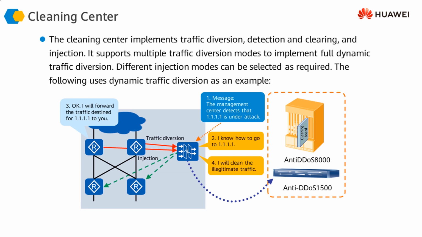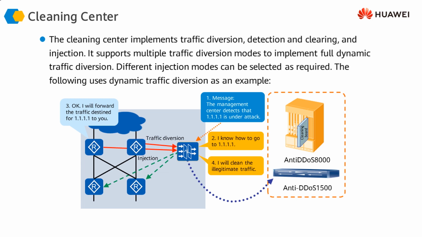Similarly, if you look at how the cleaning center works, once the detection center has informed the management center, the management center instructs the cleaning center. The cleaning center can either be an anti-DDoS 1500 series device, or a cleaning board or cleaning module within the 8000 series chassis. Whichever device it is, once it receives the instruction from the management center, it is going to inject a route into the routers.